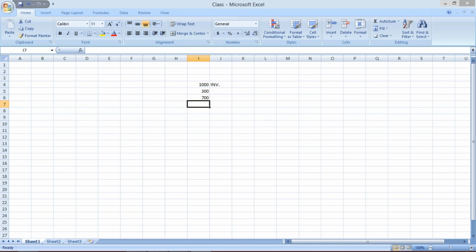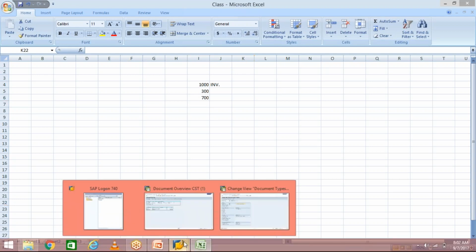So now I'll post a credit memo. It's pretty simple. Nothing is there in that. But I'll show you guys how to post a credit memo, and then I'll show you guys how to post a payment also. So now I will post a credit memo.